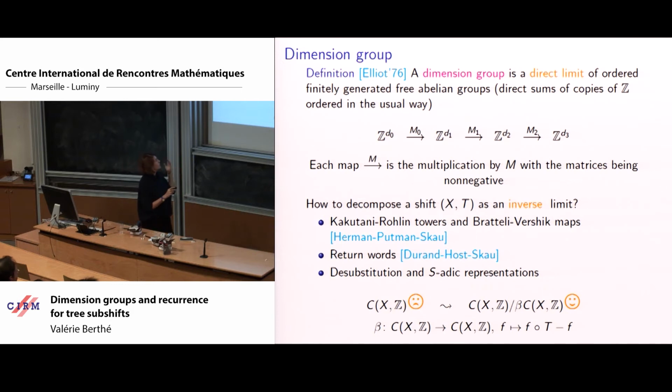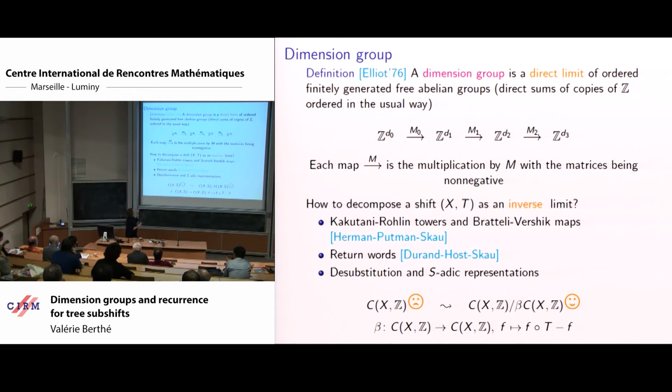So that's exactly the same idea. We have our space X. We want to understand it. We have understood it with Bratteli-Vershik decomposition, Kakutani-Rokhlin towers, and we want to understand it in a dual way via continuous functions. Up to coboundaries, we can decompose it, and we can describe this dimension group like that.